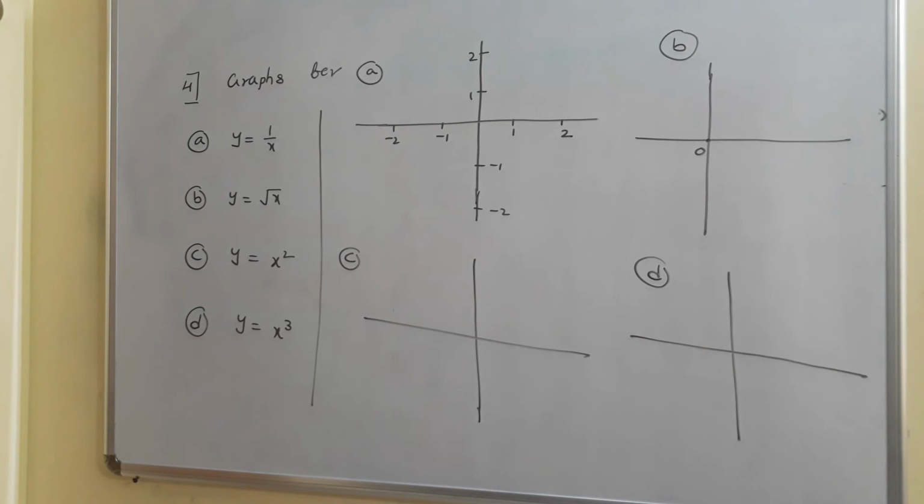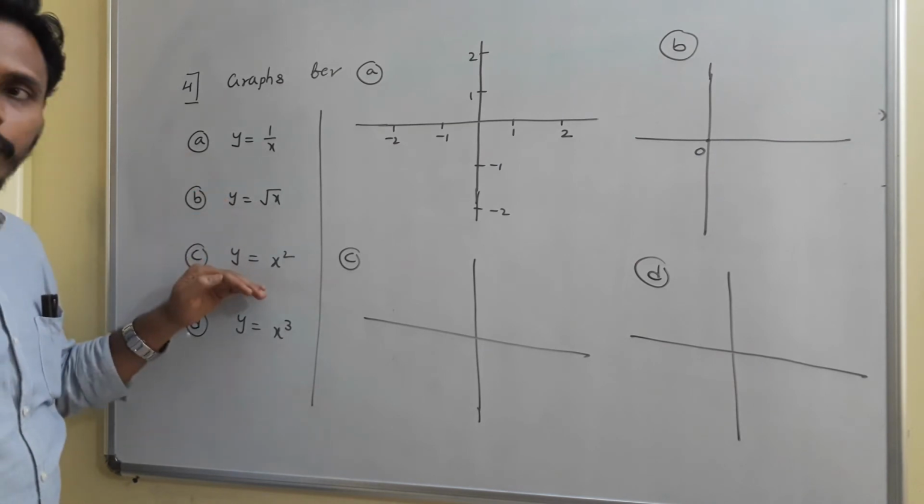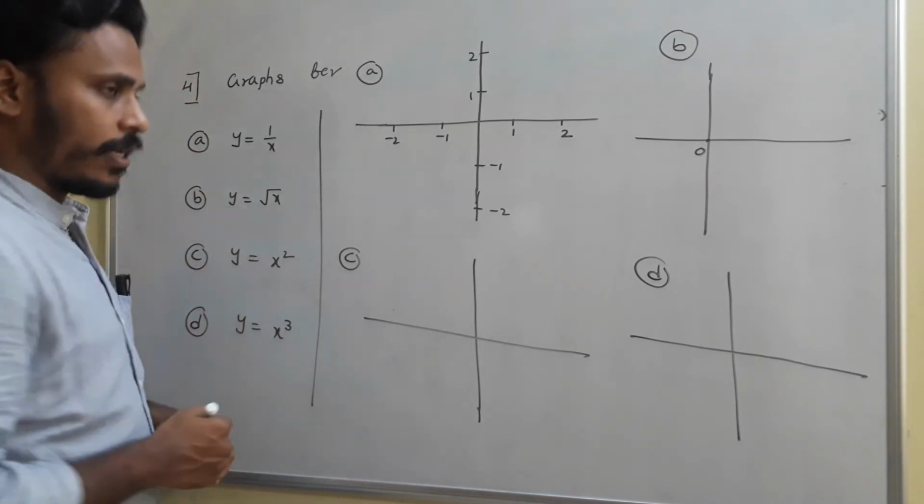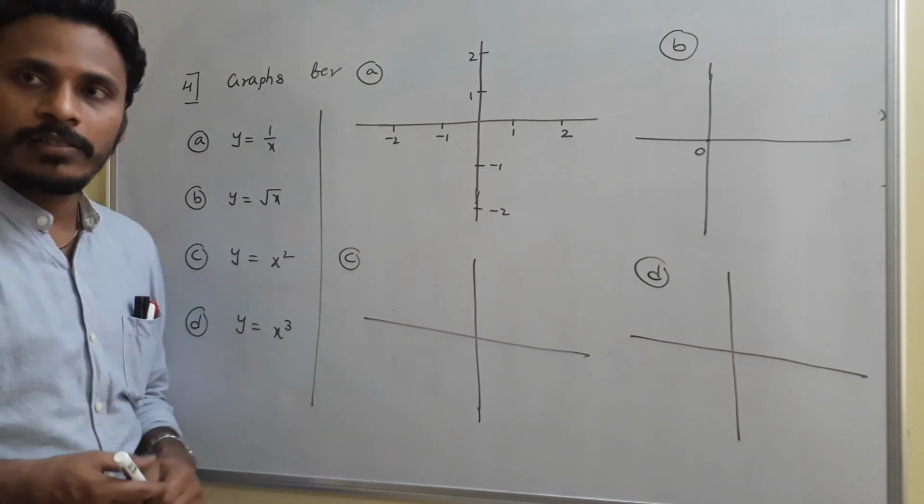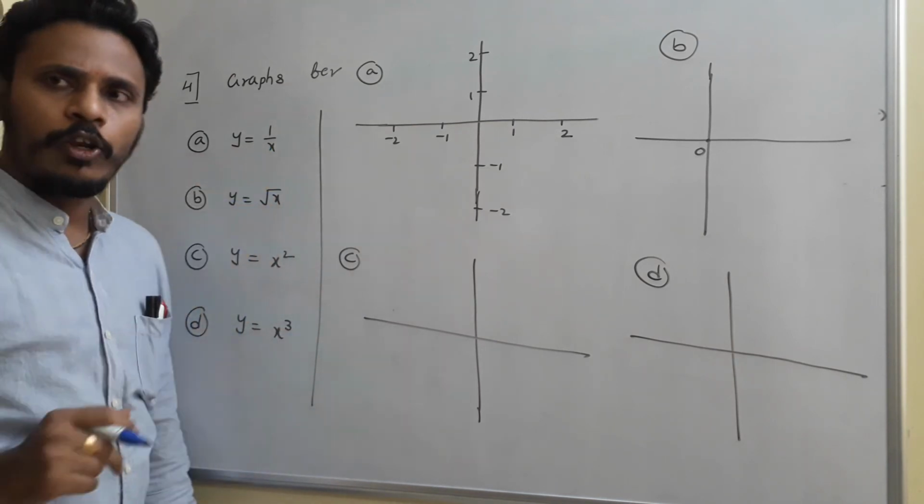Now we are going to sketch the graphs for some special expressions, relations: y is equal to 1 by x, y is equal to root x, y is equal to x square, and y is equal to x cube. For y is equal to 1 by x, just think about it. You just take different values in the place of x.